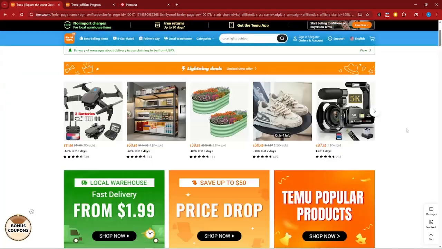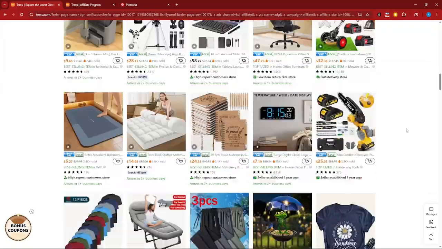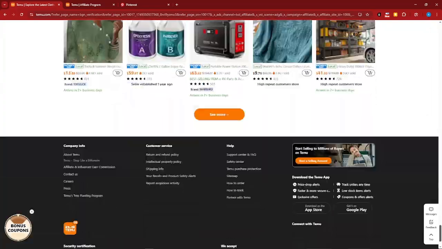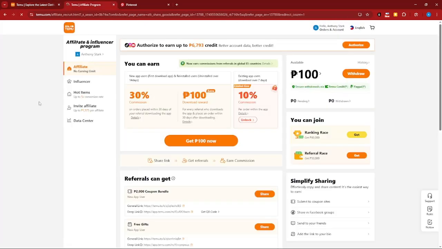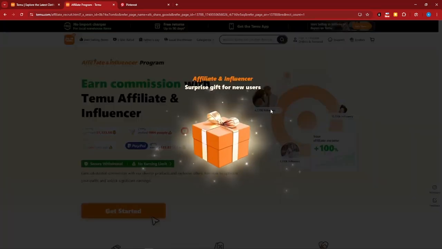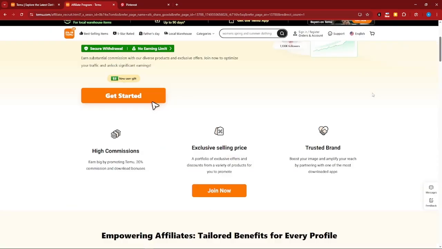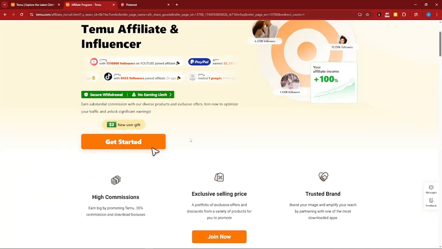So to get on the affiliation, go to the lower part all the way down until you see this one. Under About Temu, you're going to see Temu Shop Like a Billionaire, and then you're going to see Affiliate and Influencer, Earn a Commission. Basically, if I click on this one, you're going to arrive here. Now this is the part where you get your commissions. All right. So once you're in here, basically click on Get Started for this one, and then your Temu account will be asked to sign in.